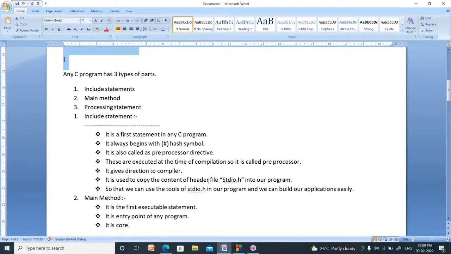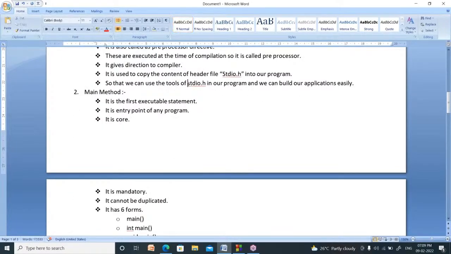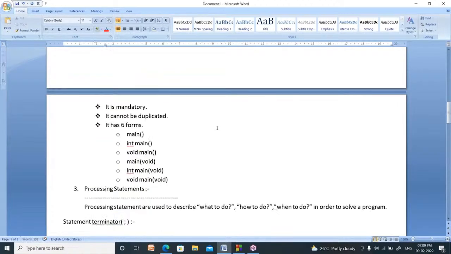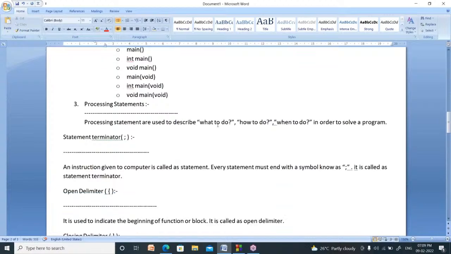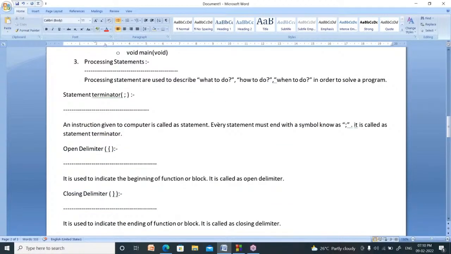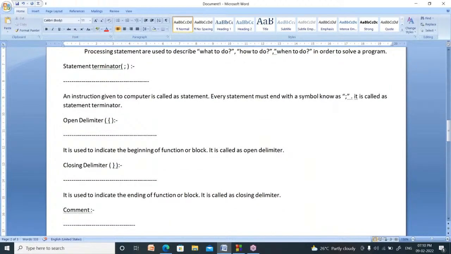So with this, I am closing today's session. Thank you for your patient listening. Tomorrow I will explain the rest of the code. How far did you write? You wrote up to this one, no? Processing statements. Note this one. Statement. You have to write down the statement terminator, semicolon.